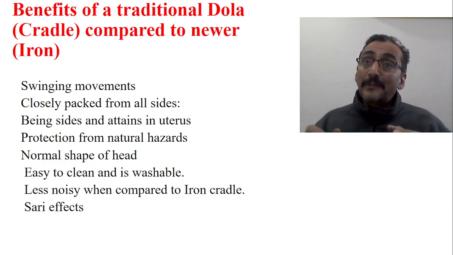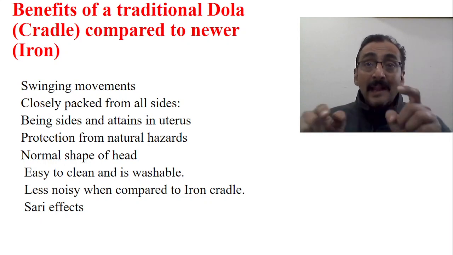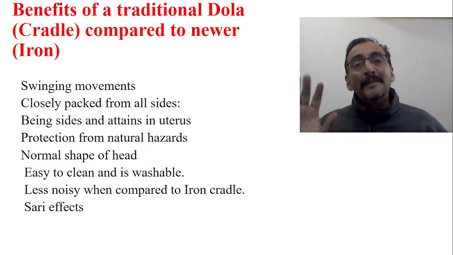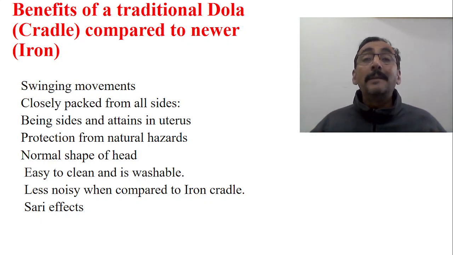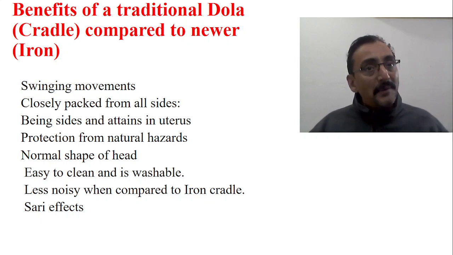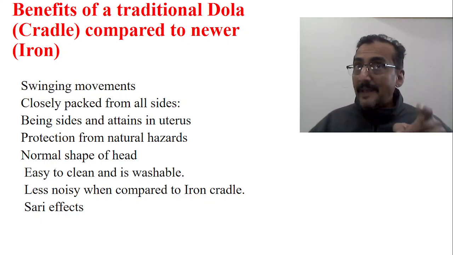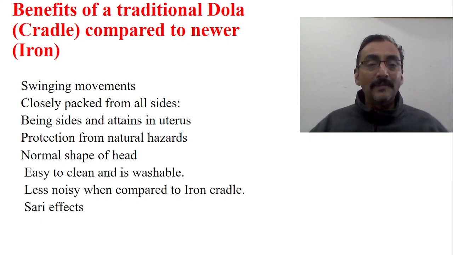In the uterus also the baby is almost in a flexed condition, and if you put the baby in a traditional cloth doli, the baby also gets the same flexed position, and the baby enjoys that it is still in the uterus itself. Therefore, it will have a sound sleep, and a sound psyche also. It has a comfortable feeling that, oh, I am still in the uterus. This is another important benefit of traditional dolis.